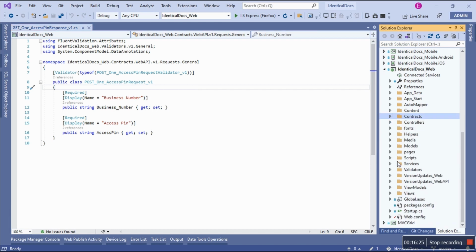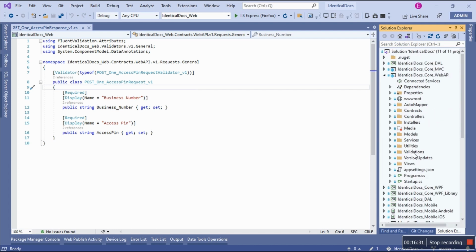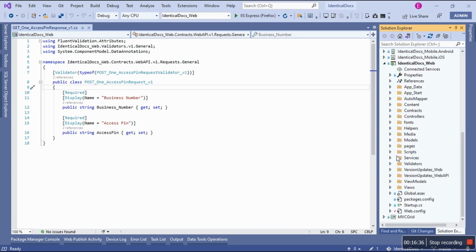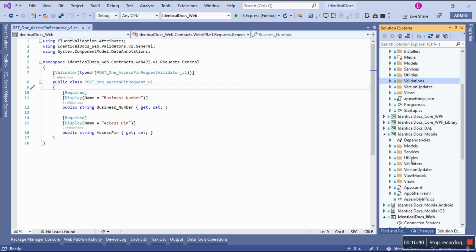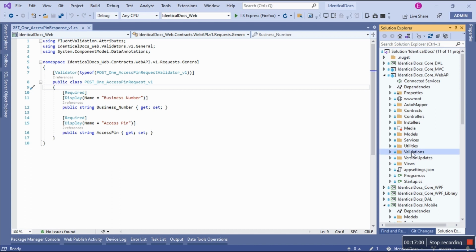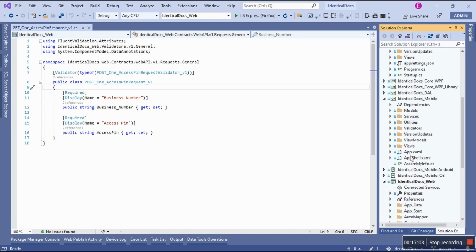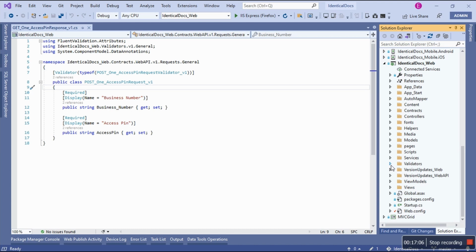Now they live in a folder called Validators in .NET Core. As you can see, I have a folder called Validations. I don't know why I called it Validations. It's supposed to be Validators. In mobile, this is the Xamarin shared project, I have the folder called Validators. In mobile you do not register them; they only have the package like I showed. I just want to show the naming convention that I use, Validators. It's supposed to be Validators for things to sync. Okay, cool. So this is where they live.